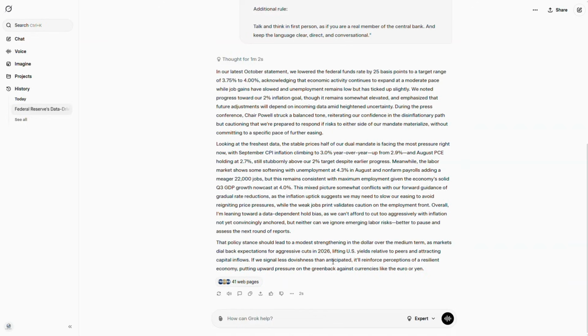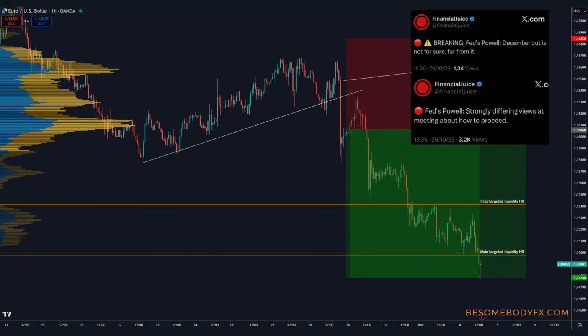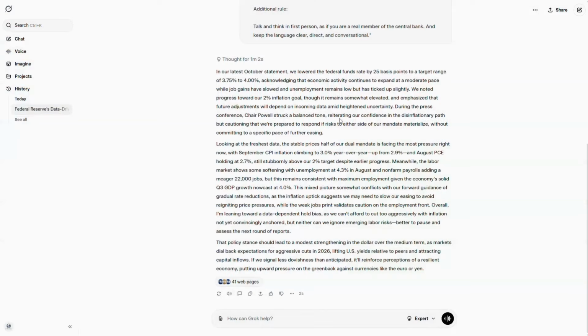If we see less dovishness than anticipated, it will reinforce the perception of a resilient economy, putting upward pressure on the greenback, the dollar, against currencies like the euro and the yen. That's exactly what happened after the FOMC meeting a week ago. So this is absolute gold. This thing has done what could have taken 6 hours, maybe 8 hours of in-depth research. It has done all that in about 1 minute and 2 seconds.